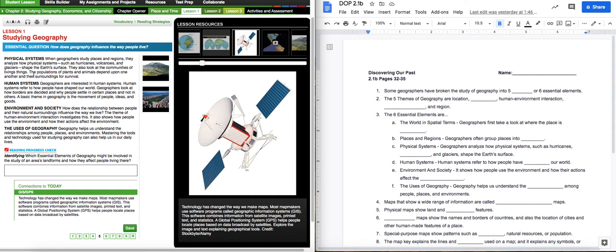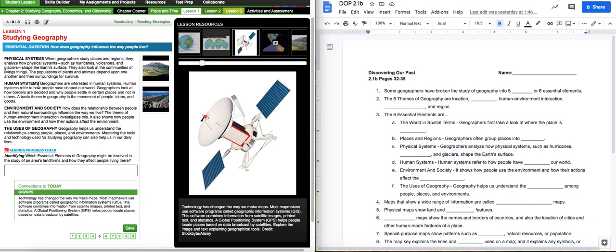They also look at the communities of living things. The population of plants and animals depend on one another and their surroundings for survival. So they'll look at the relationship of how many animals are there. Too many of one type of animal has to balance it out. So if the rabbits become too populated, they're going to eat too many plants. Wolves will move in and take out some of the rabbits. As too many wolves come in, there won't be enough rabbits, and the wolves will either move on or die out. So that balance is going to constantly be happening there in the physical system.